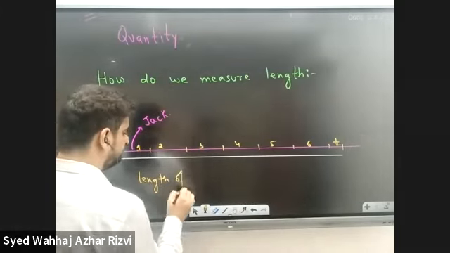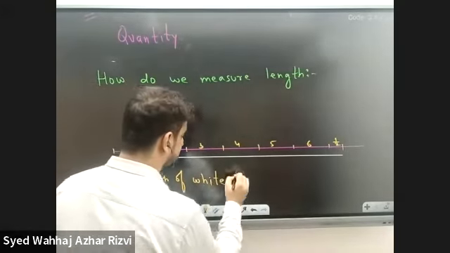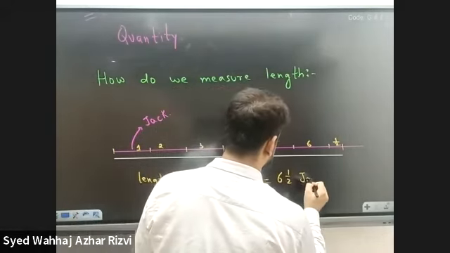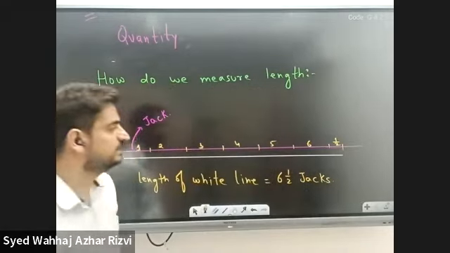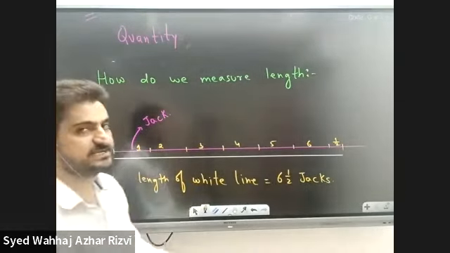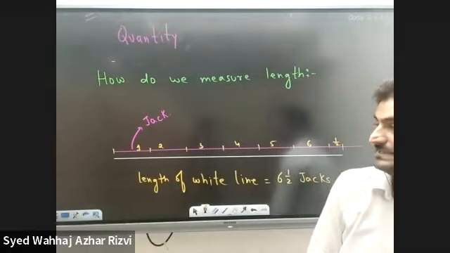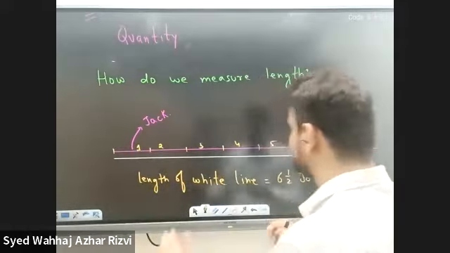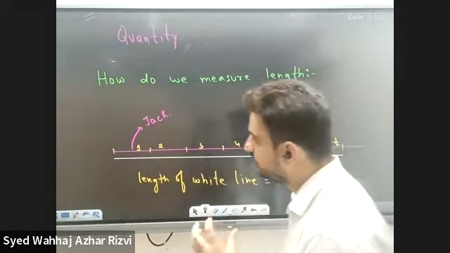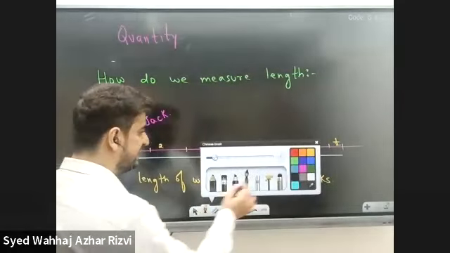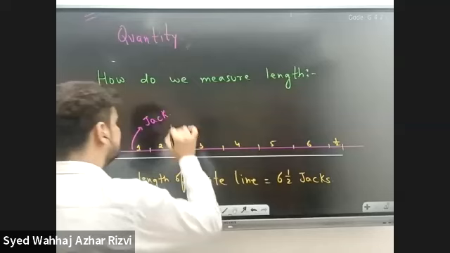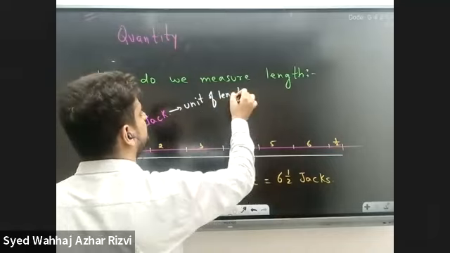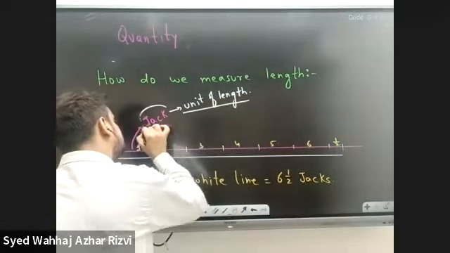So we say that the length of the white line equals 6.5 jacks. Why? Because the pink one is a jack, and this jack is repeated 6.5 times so that we get a length equal to the white line. This is what we do. So what do we call this jack? We call this jack a unit of length. Jack is the unit of length.